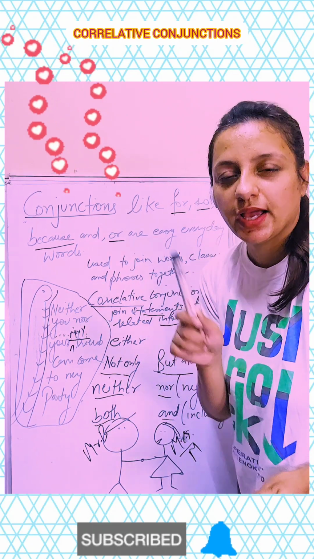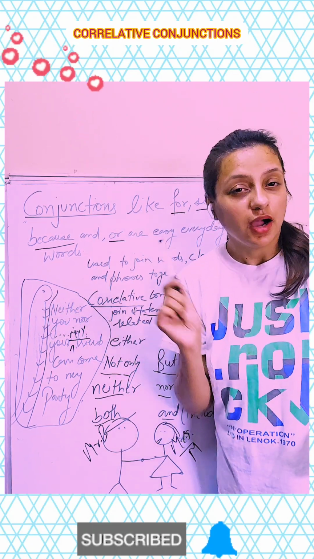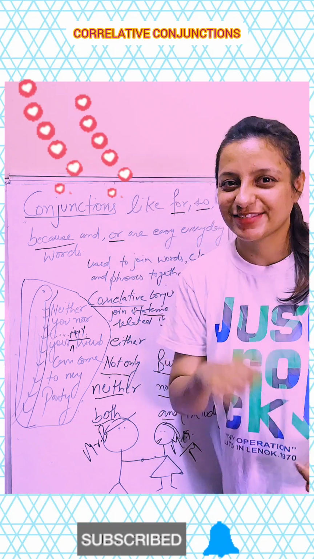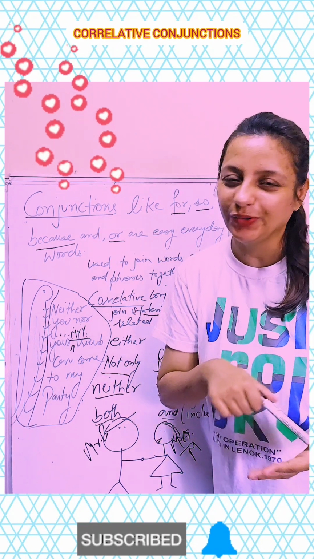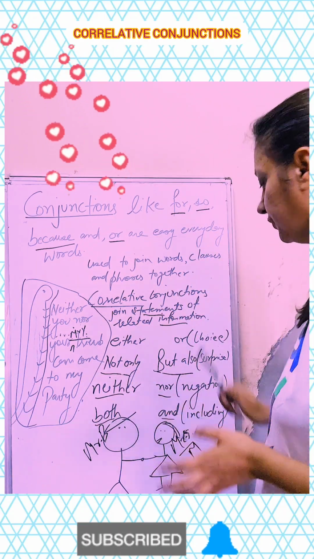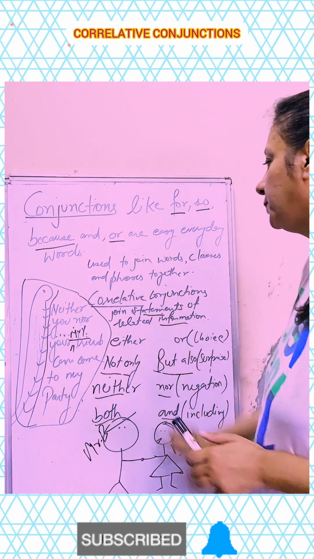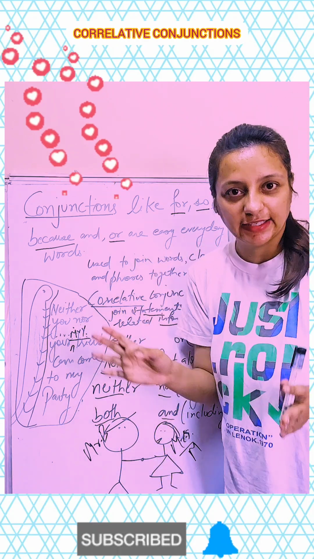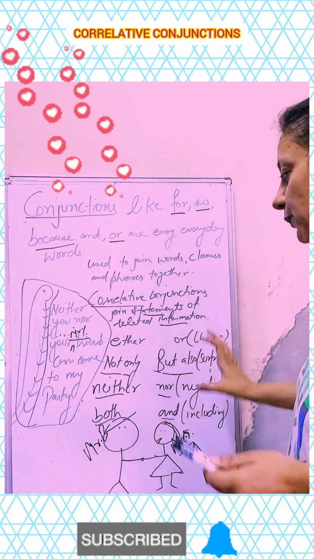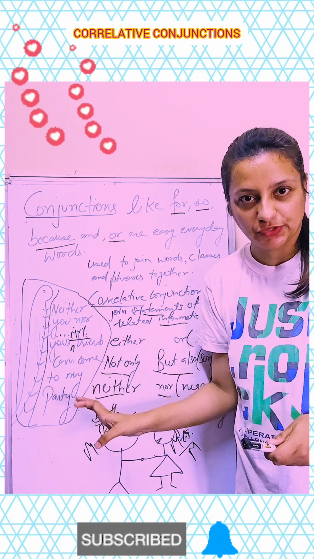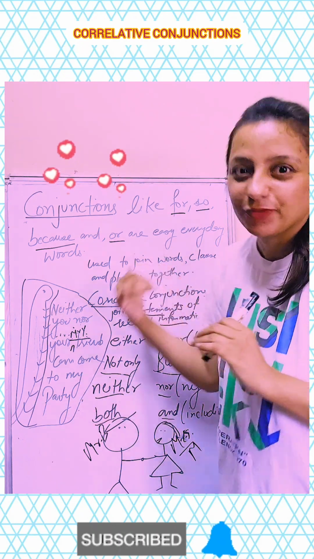You both and your friend are disturbing the class. So I am including them. You both and your friend. So inclusion is there. So I hope these correlative conjunctions are clear with you guys. It's a very important thing. You must know where to use them. Okay. So now let's start with one exercise.